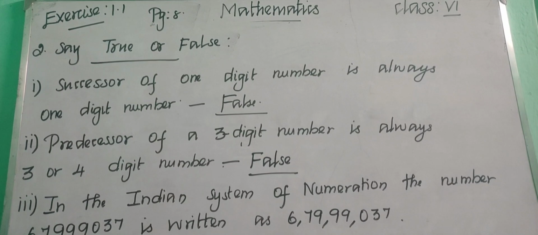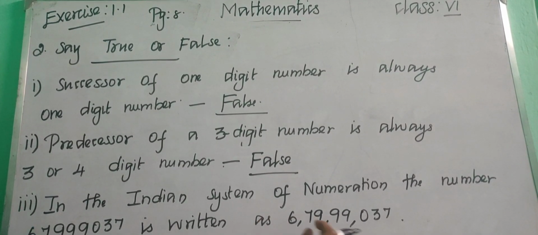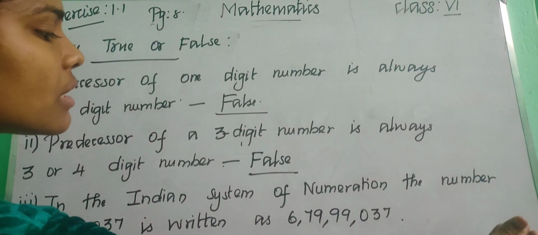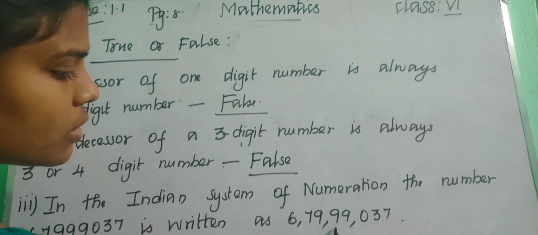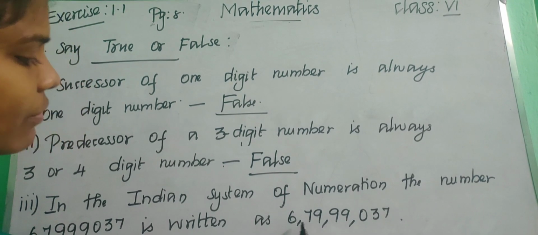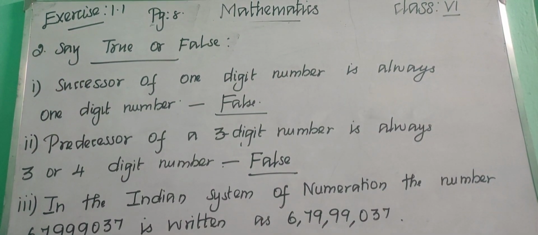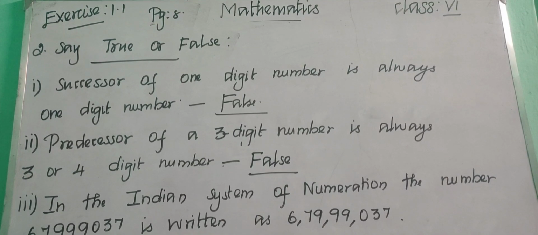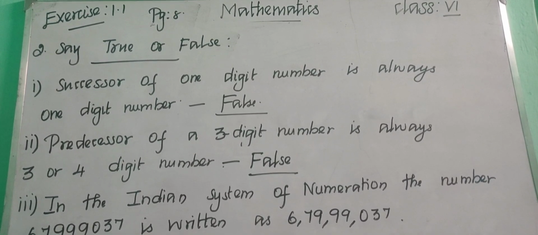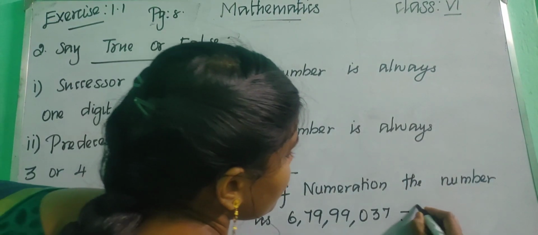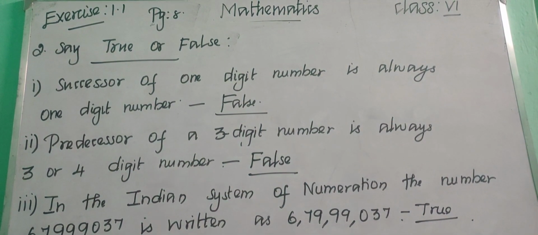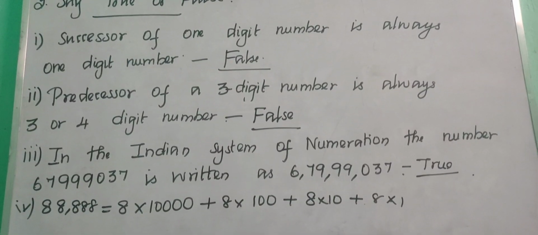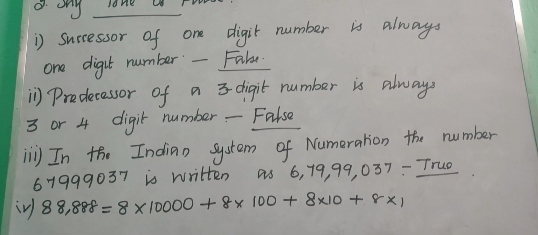In the Indian system of numeration, we insert the comma by counting 3 from the right side. So 1 2 3 and after that 2 and after that again 2 and after that 1. So it is true. So the answer for this third one is true.